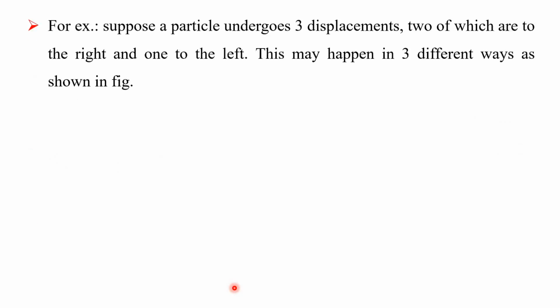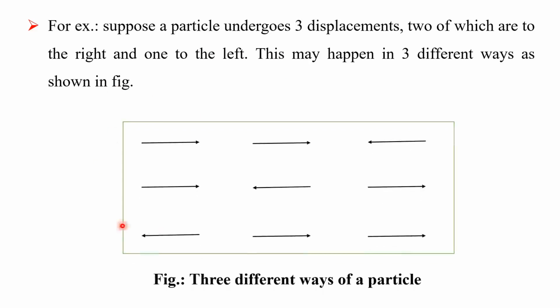For example, suppose a particle undergoes 3 displacements, 2 of which are to the right and 1 is to the left. These may happen in 3 different ways, as shown in the figure. The figure shows 2 displacements on the right-hand side and 1 on the left-hand side.